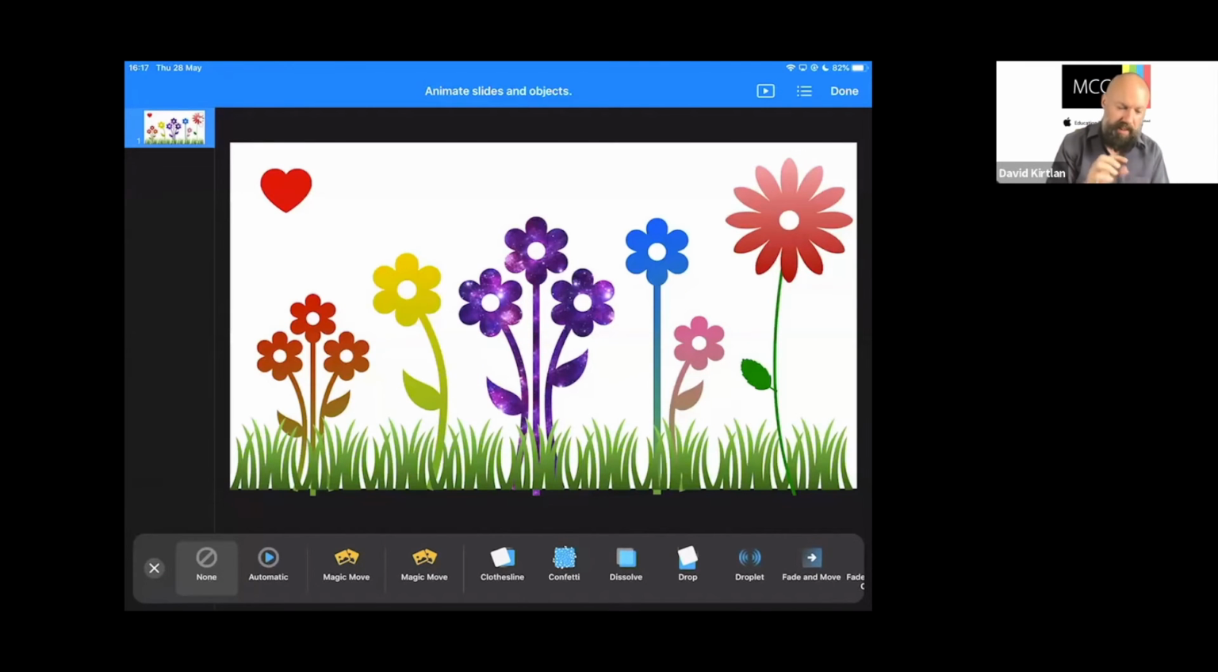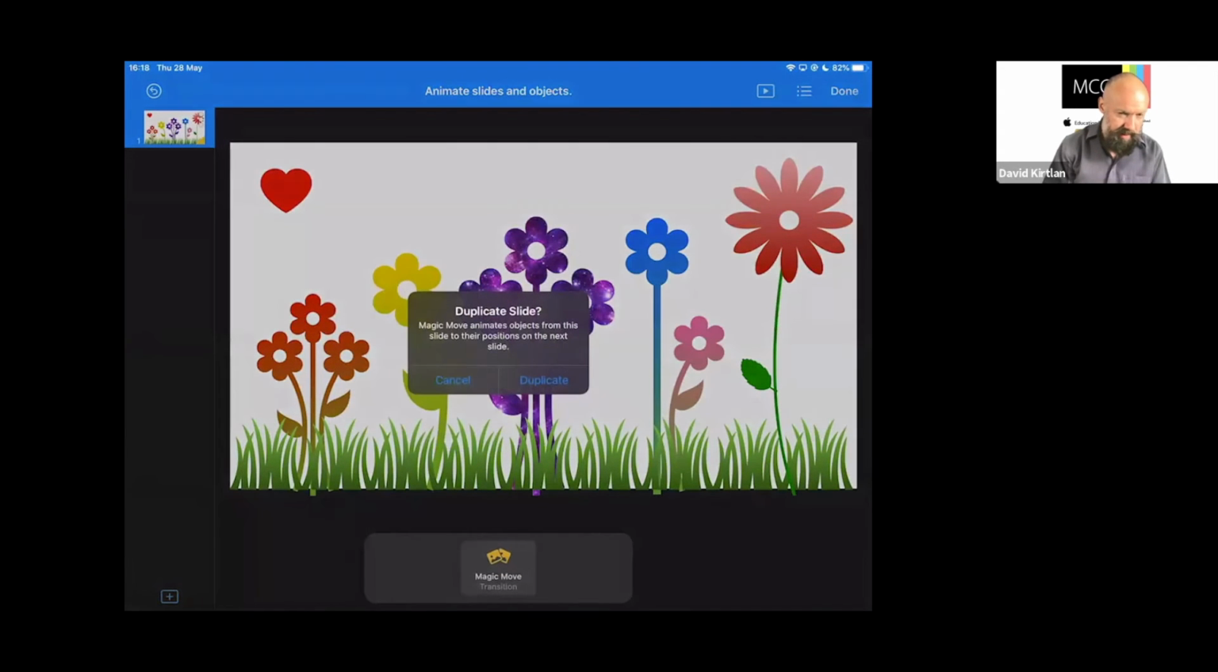But where it gets interesting is that first one there that says magic move. And this is where we can use it in a classroom nicely. So let me tap magic move. And it says, hang on a second. The first thing we need to do when we use magic move is duplicate the slide. And Keynote is telling me this. So let me duplicate it.